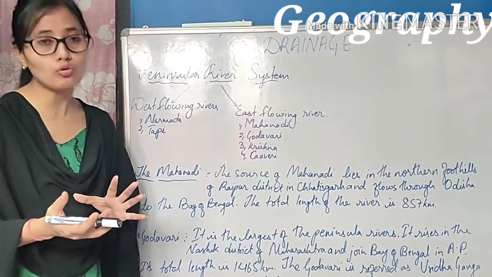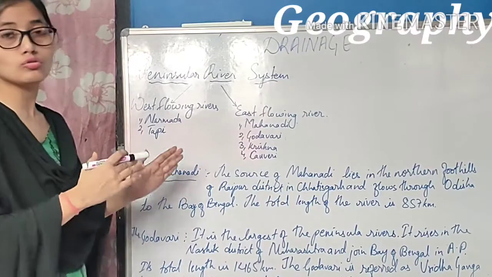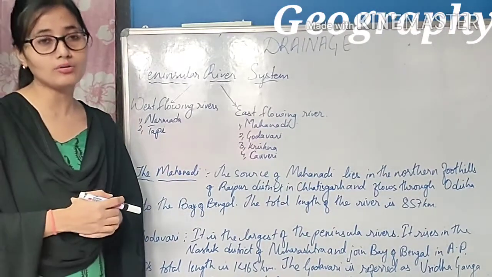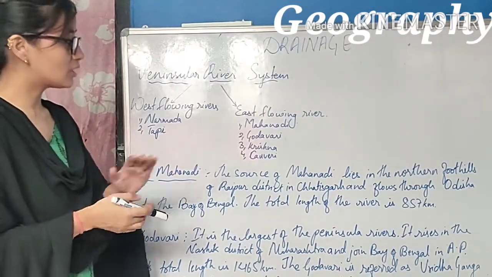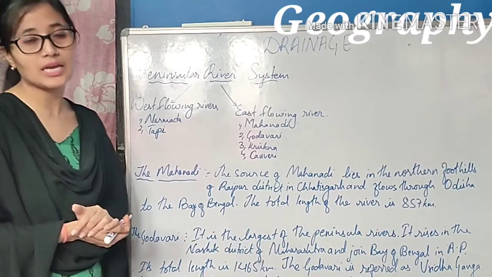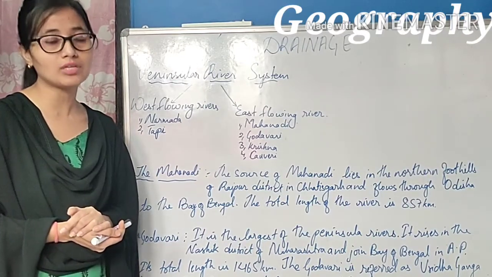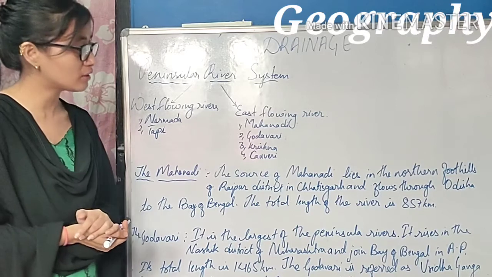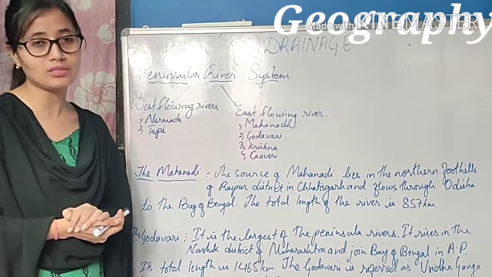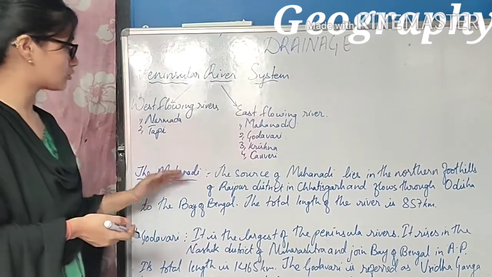It flows through Orissa and joins the Bay of Bengal. The length of the river is 857 kilometers. So this was about the Mahanadi.